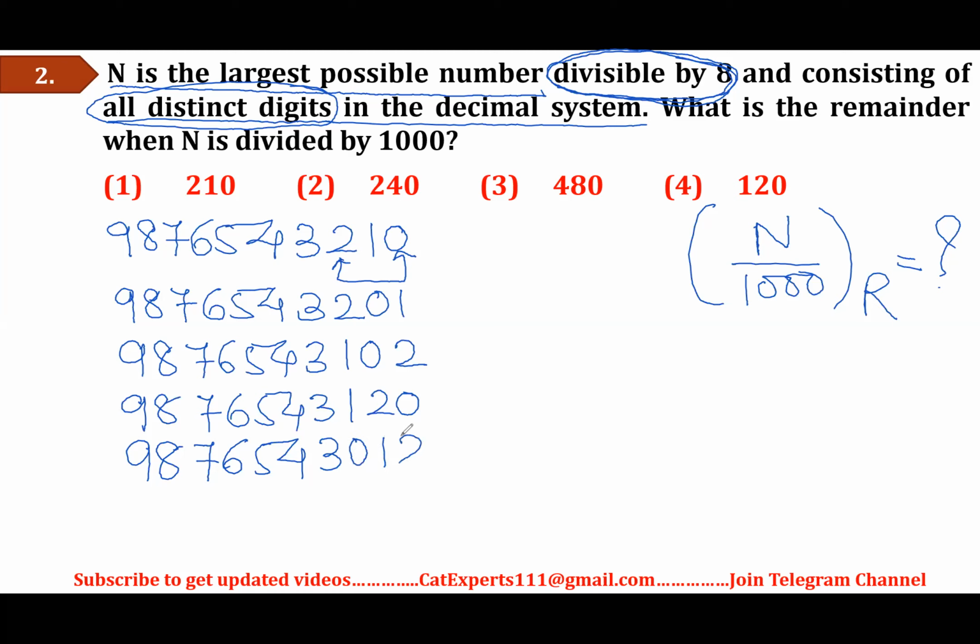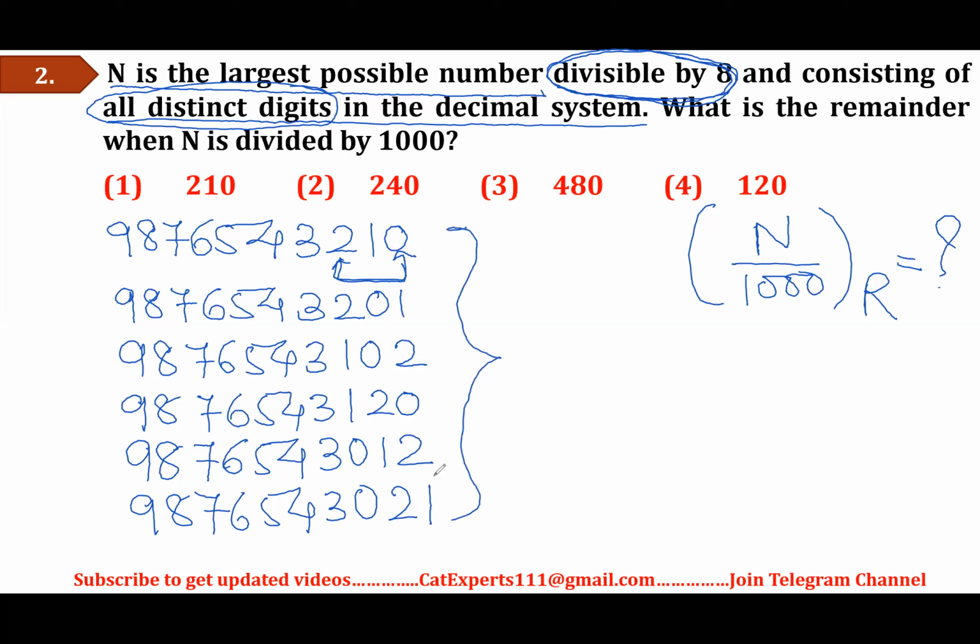0, 1, 2. 9, 8, 7, 6, 5, 4, 3, 0, 2, 1. So using these 3 digits, using the concept of permutation and combination, I am actually able to find out 6 such numbers in which all digits are distinct.